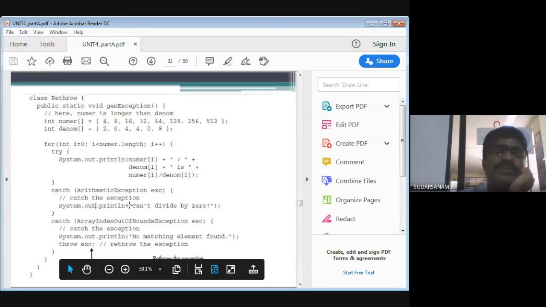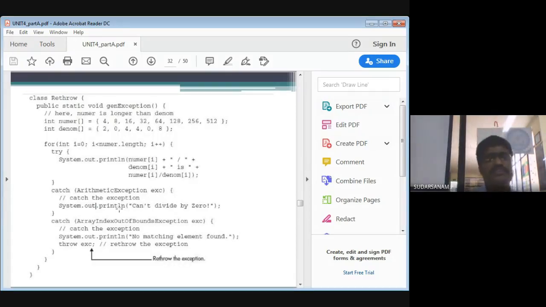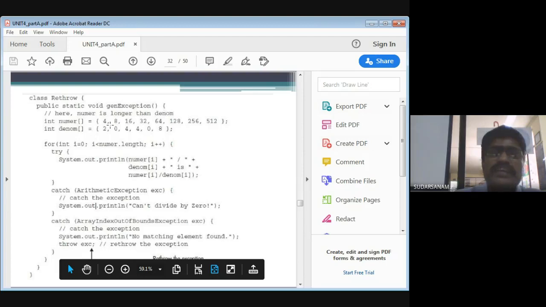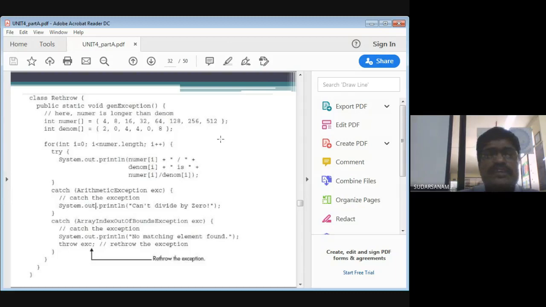So that is the reason, with multiple catch exceptions, correspondingly the statement that is required will be executing. As a programmer, no need to take care of that. You write any type of exception, and whichever exception is caught will be executing here. That is what you have to concentrate on. Which exception will be executing, the system will take care. You can write a number of exceptions and whichever exception is working will correspondingly work. Because here 8 by 0 means arithmetic, it caught arithmetic exception, it cannot divide by 0.